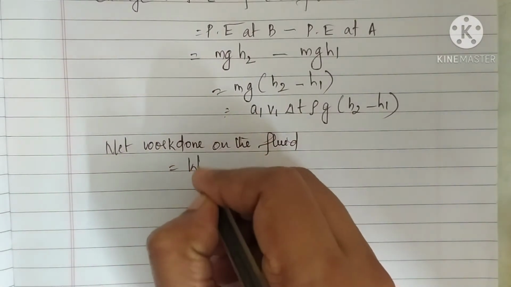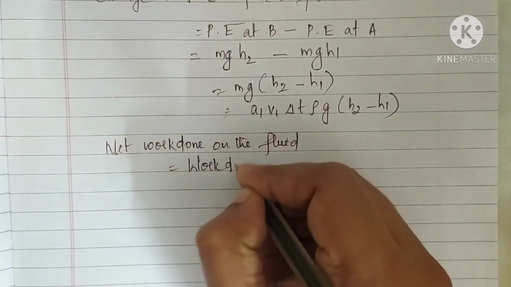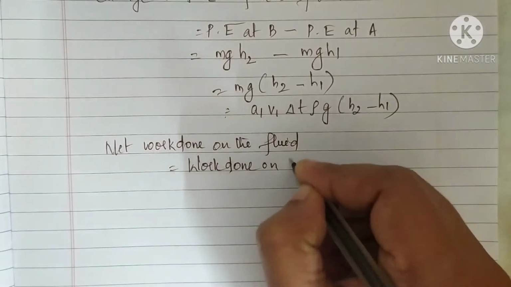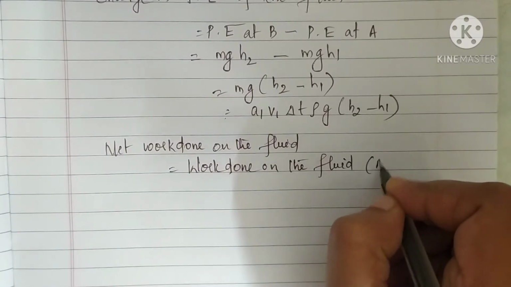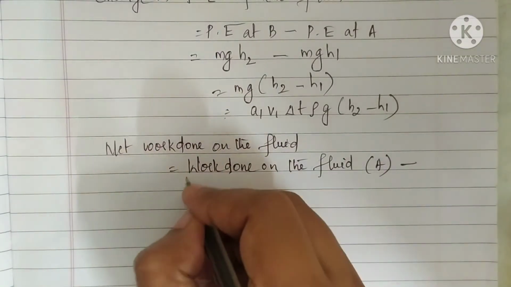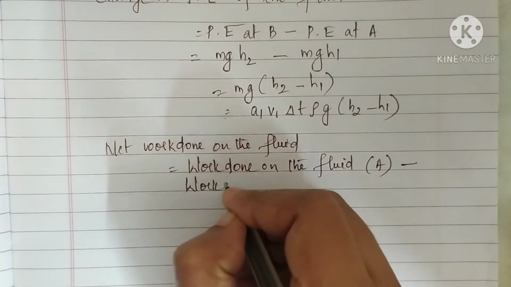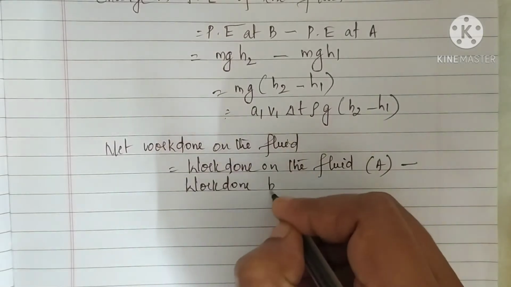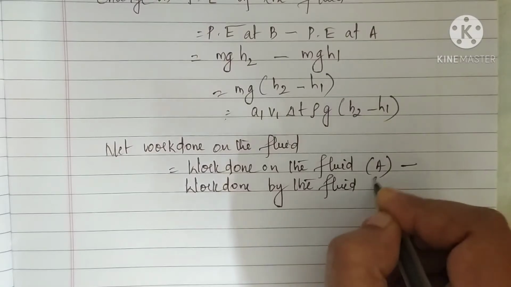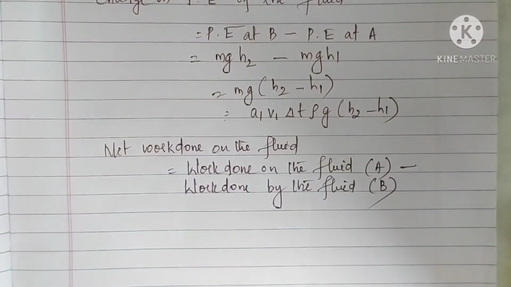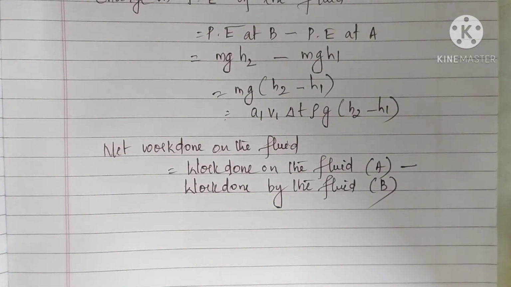Which is equal to work done on the fluid at the position A, minus work done by the fluid when it leaves the tube at the position B. Clear? Now you have to find the expression for work done on the fluid as well as work done by the fluid.